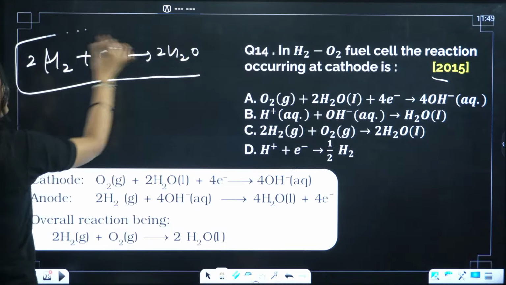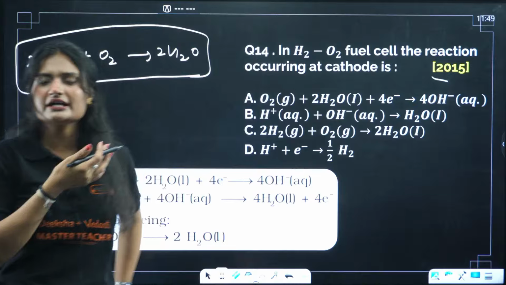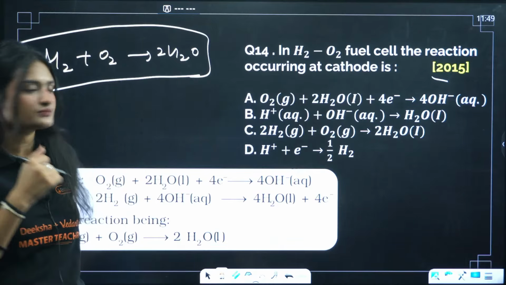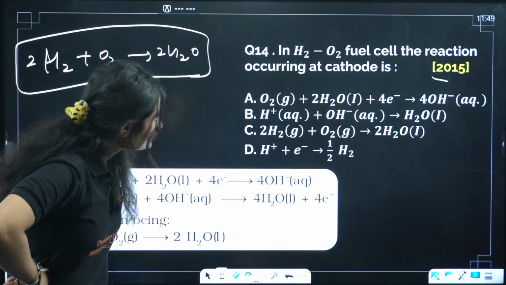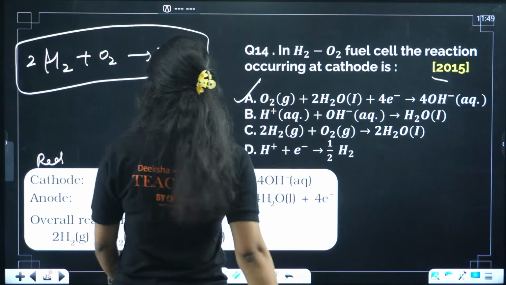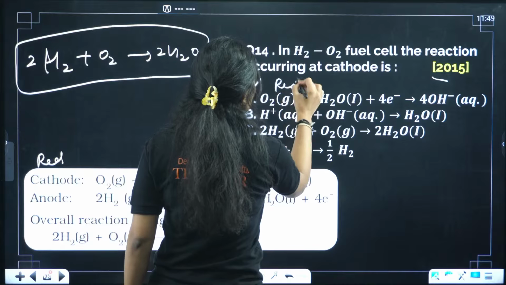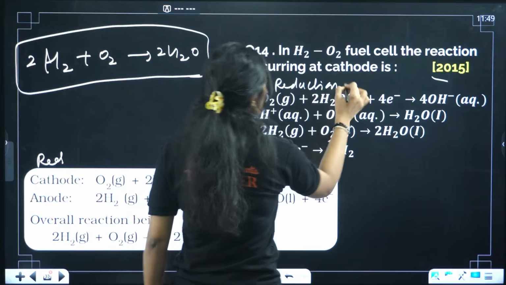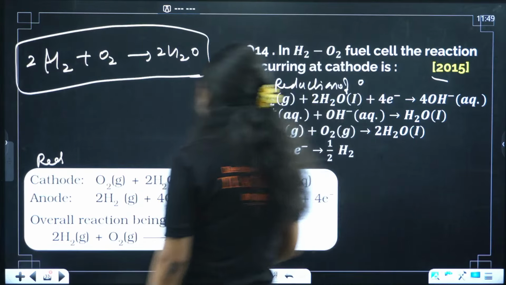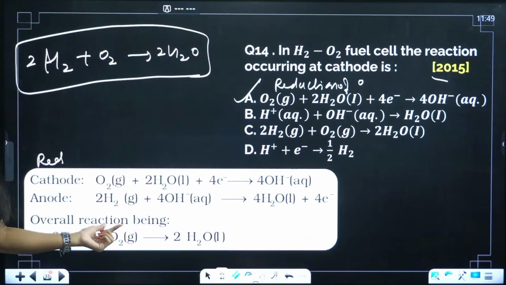H2O is the byproduct. That's why we use hydrogen oxygen fuel cells in spacecrafts. So at anode there is oxidation of hydrogen, and at cathode reduction of oxygen. Clear?